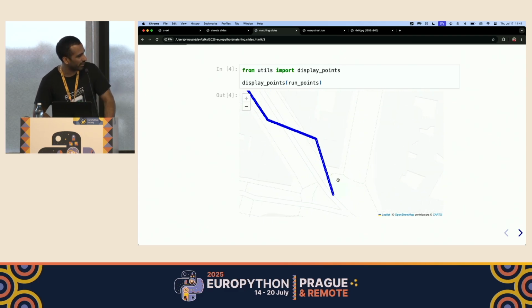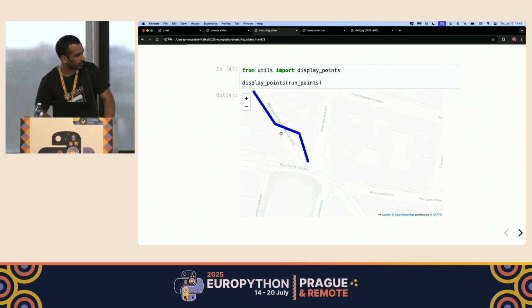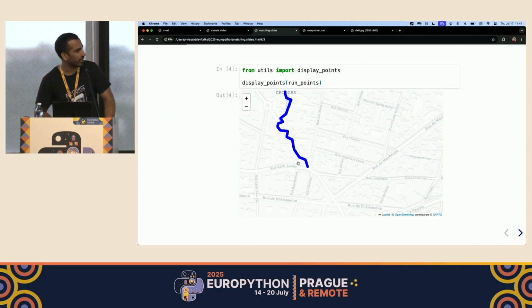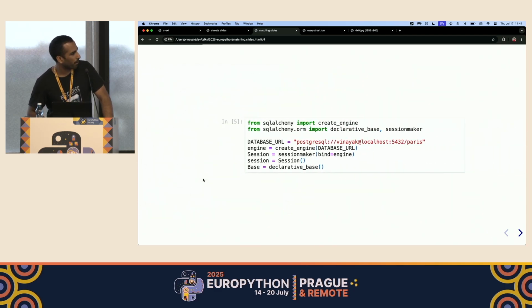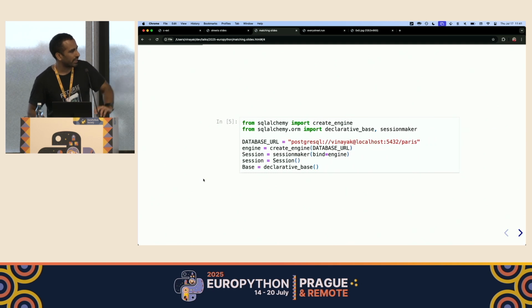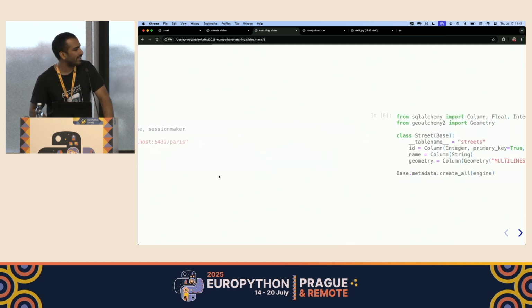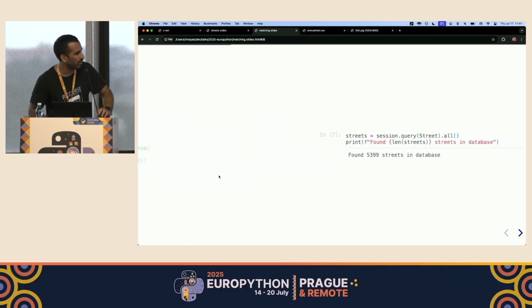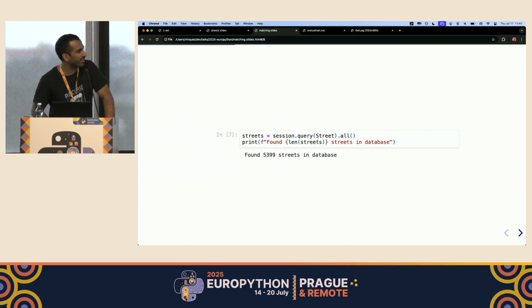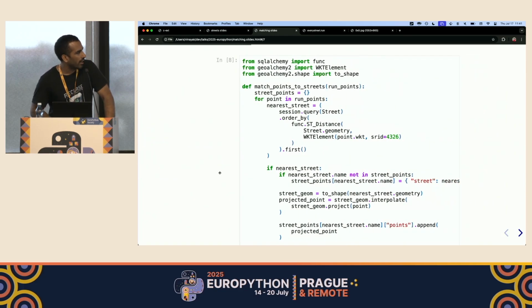If I zoom in, you can see that it inserted a bunch of points between all of those points that we recorded in our run. Now it's the same thing that we did before. We create a connection into our database. We have the streets table with around 5,400 streets that we already inserted. And we write this match points to street function.